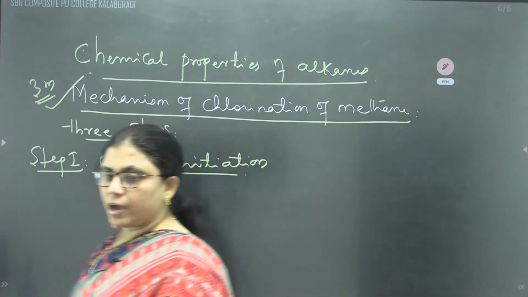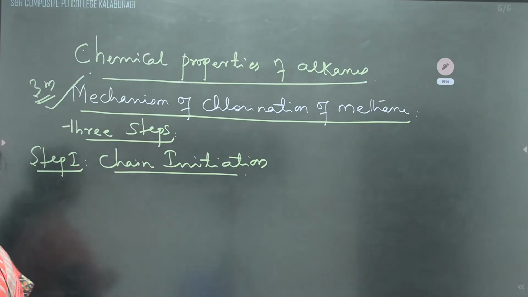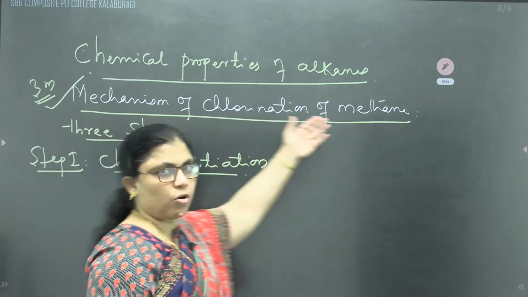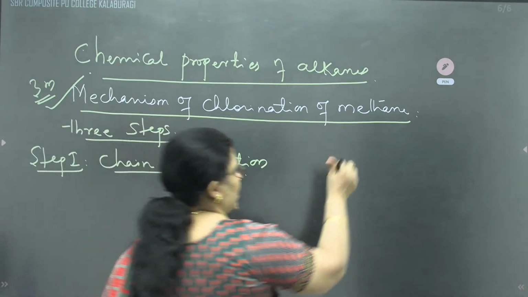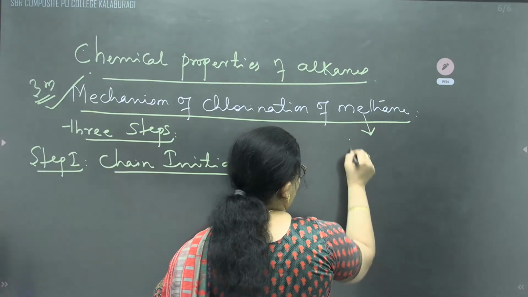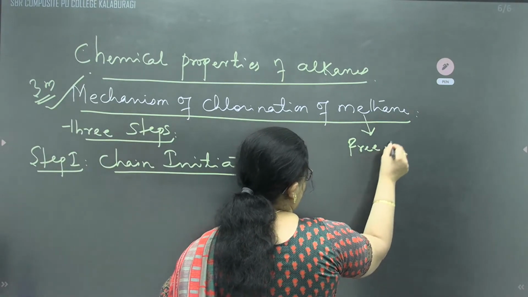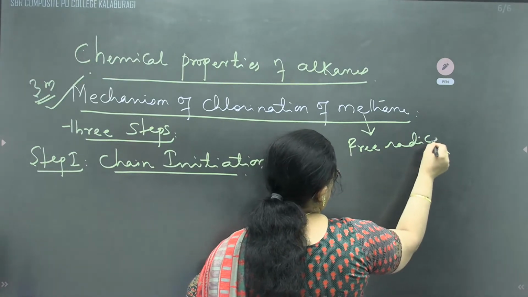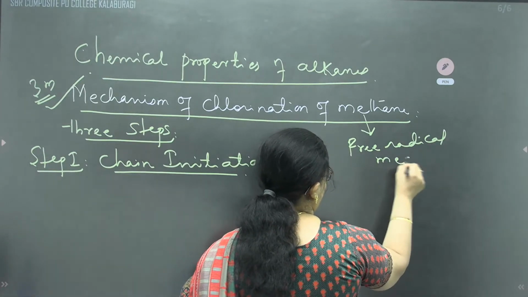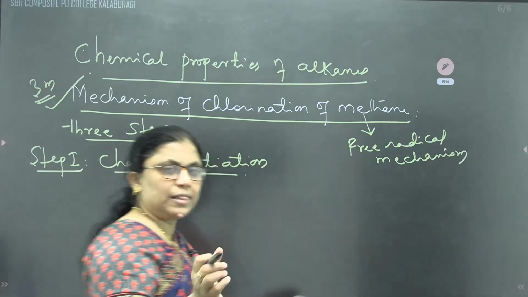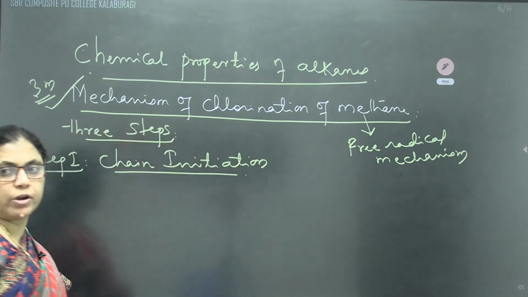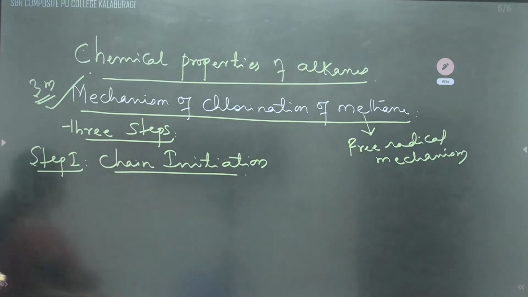During this reaction, when methane undergoes chlorination, as I already said to you, it is a type of free radical mechanism. We know very well that free radicals are most reactive till they combine. 2 free radicals are going to combine to form a molecule. Till then the reaction is going to proceed.